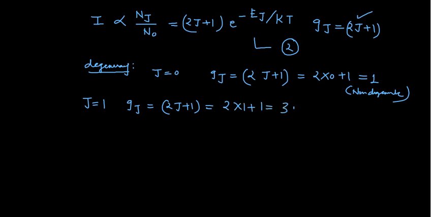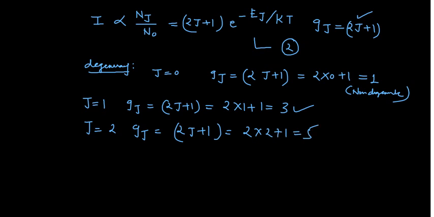So the degeneracy is 3. When the degeneracy is 3, the values of the angular momentum would be -1, 0 and +1. Later we will discuss all these things. When J is 2, then 2j plus 1 is 2 into 2 plus 1 equals 5.